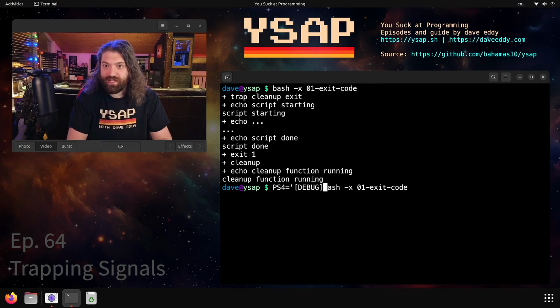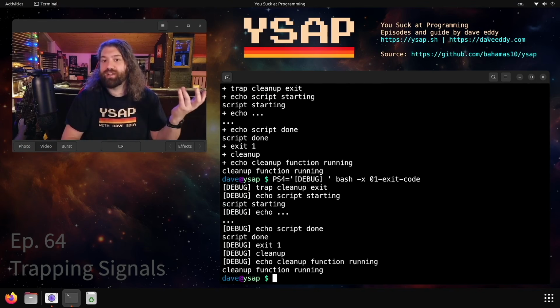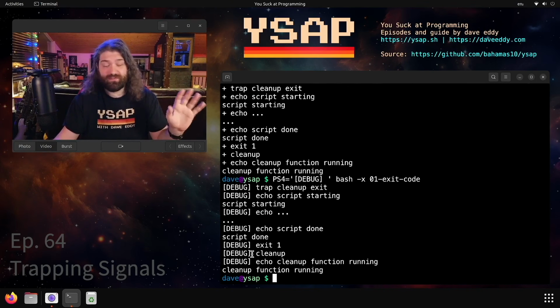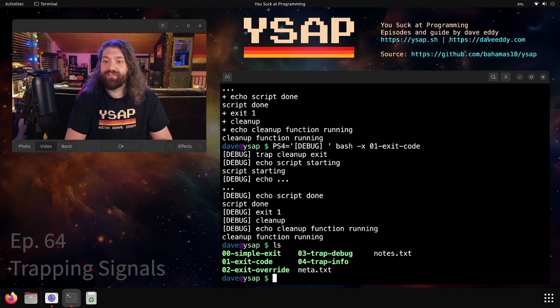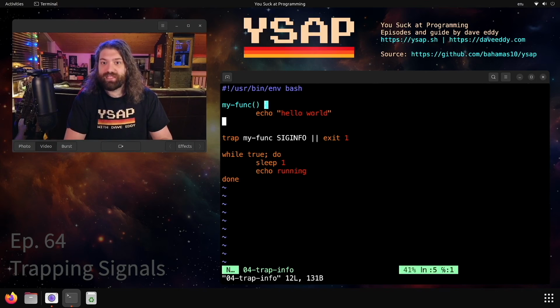So we could change this to like debug if we wanted to change what it looked like in front of all the commands. So here's a really cool way, bonus content here. Here's how you can debug your bash scripts. What else do we have? And then the final thing, this one's really cool. Let's trap a specific signal, siginfo.